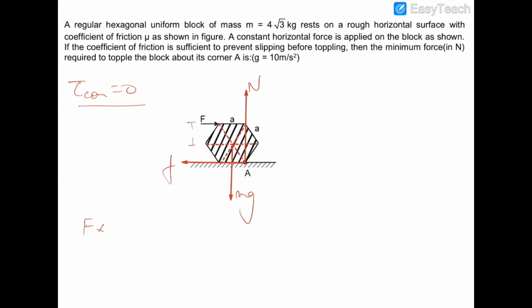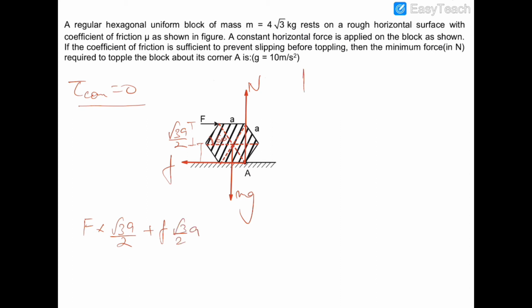Now you can see that this angle is 60 degrees and this side is a. So this perpendicular distance would be root 3a by 2, which is a sin 60. So this torque will be F into root 3a by 2, and plus the torque of friction would be F into, again this distance will be root 3a by 2.